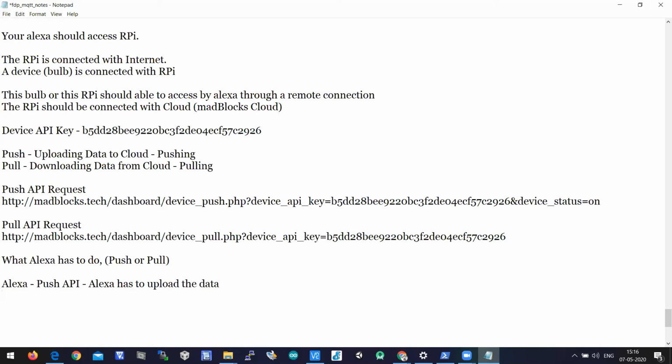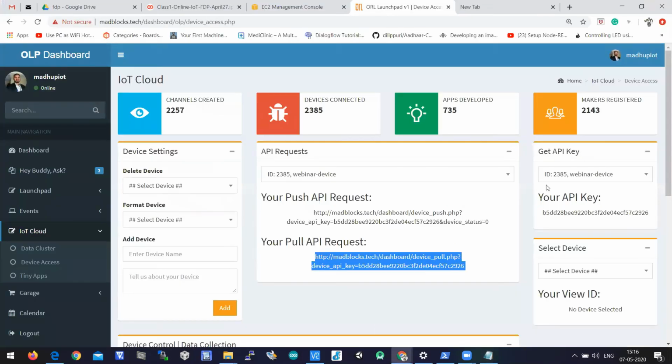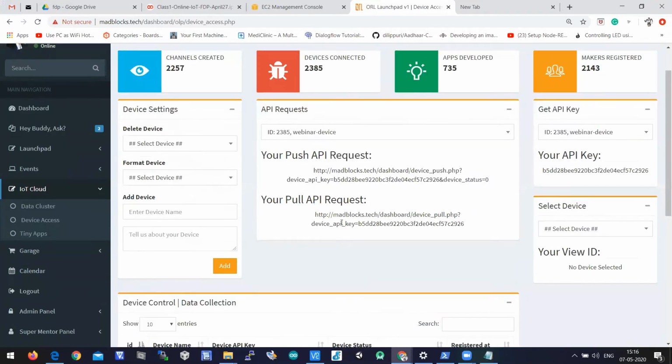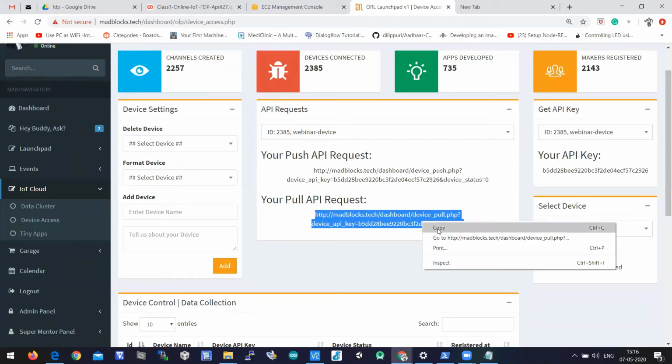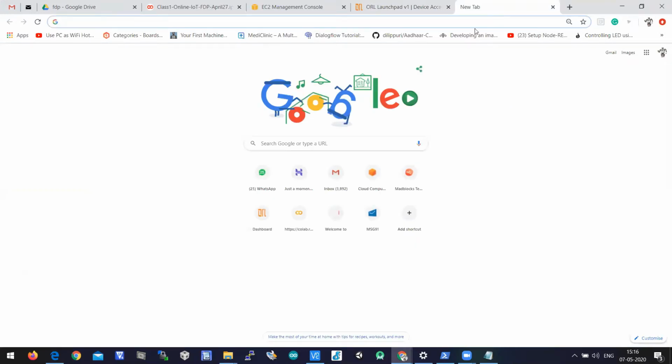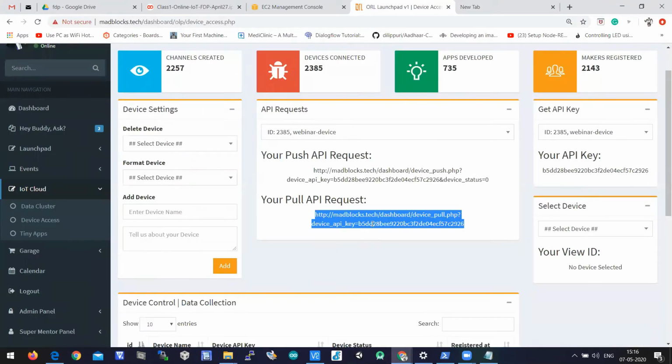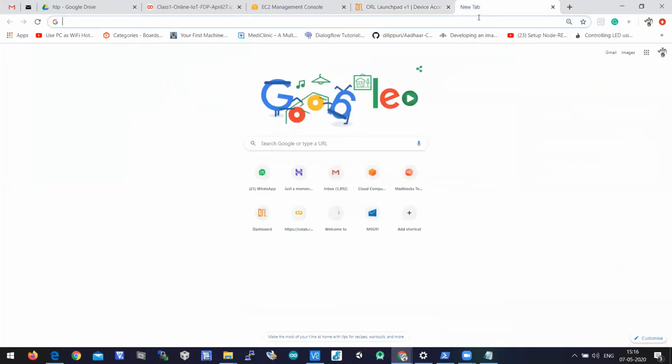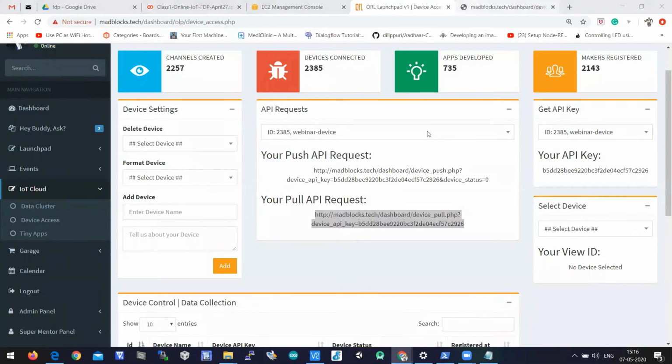Okay, so let's jump into the dashboard. So you have understood, right? Here, let us copy the pull API and paste it in a new tab. Okay, now how to paste, right? I have pasted it in the new tab. I copied the pull API and I pasted it here.